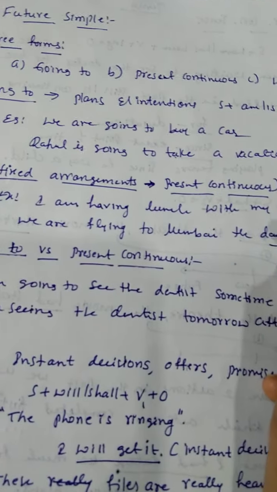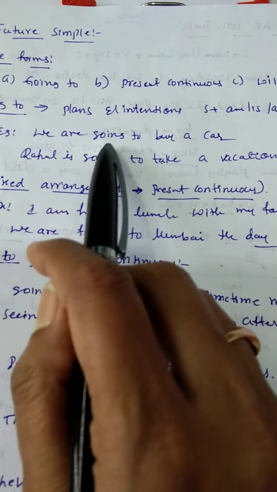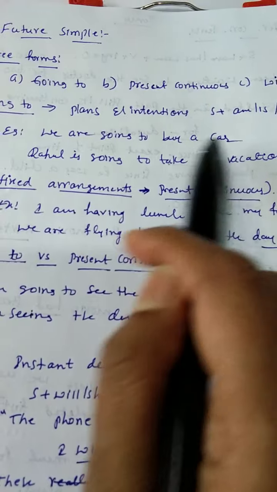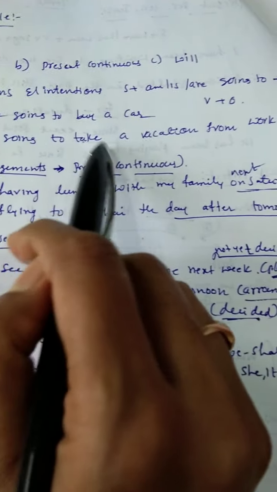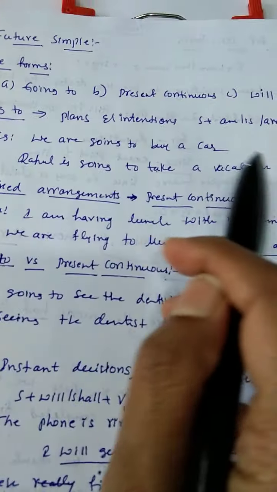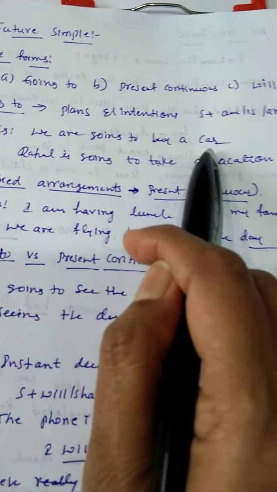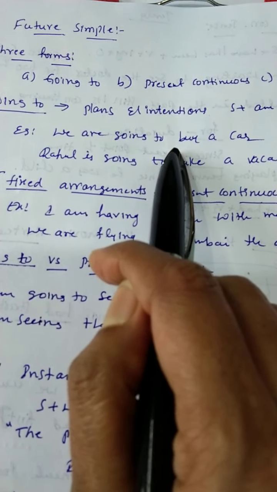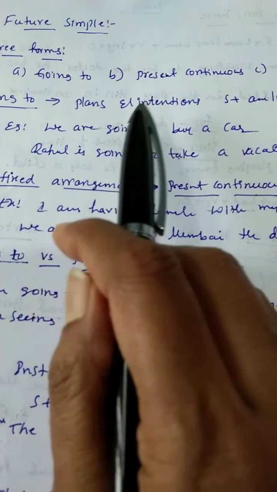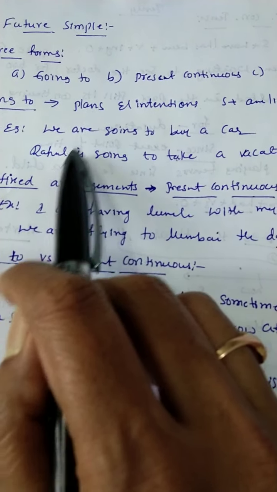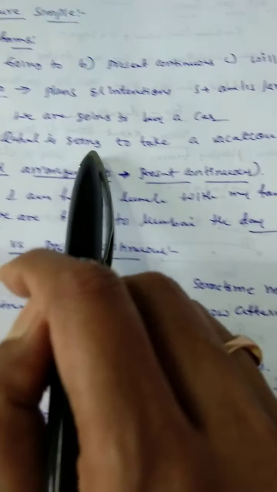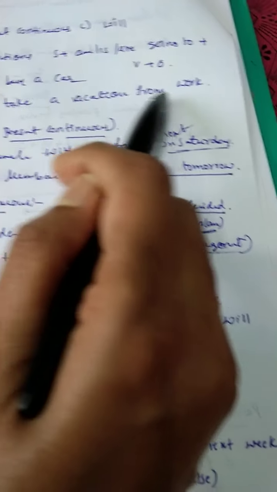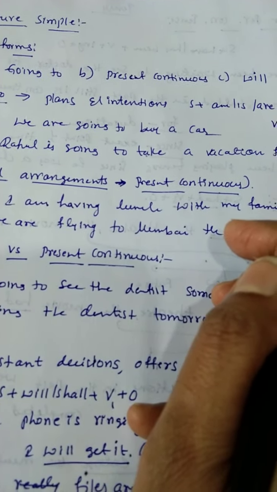Okay, the example is: we are going to buy a car. Rahul is going to take a vacation from work. Okay, we are going to buy a car. It's a plan. Okay, it's showing my plan or an intention. Rahul is going to take a vacation from work. His intention is to take a vacation.